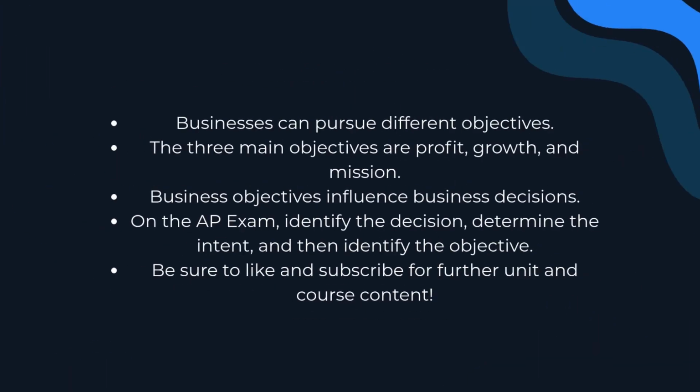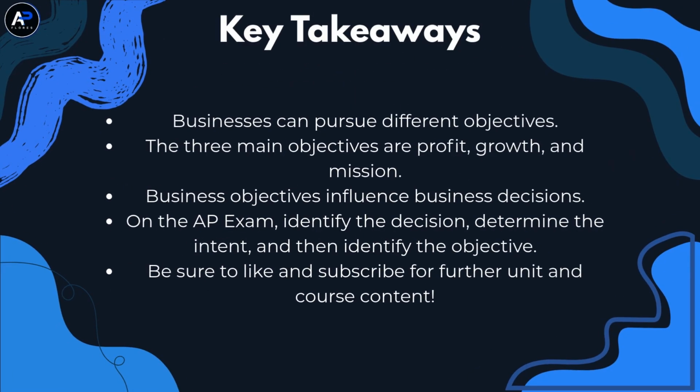Let's wrap up Unit 1.2. Businesses can pursue different objectives, including profit, growth, and mission, and these goals can sometimes conflict. When you're given a business scenario, don't just look at what the company is doing. Look at why it's doing it. Identify the decision, interpret the intent, and determine which objective that decision reveals. Understanding business objectives will help you analyze how companies make decisions throughout the rest of AP Business.